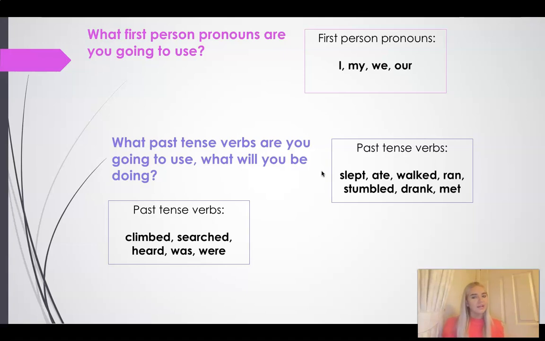So I want you to just have a second and think, what is Fred, your Fred, as in you, going to do in the rainforest? What actions are you going to do? Because we don't want the same ones as me. You want to have different verbs than me so that you have a different diary. So can you have a think, well, what past tense verbs are you going to use? What will you be doing? Pause the video here and can you make a list of 3 past tense verbs that you're going to be using, please? Pause the video now and have a go. Okay, hopefully you thought of some different past tense verbs. There are thousands of past tense verbs out there. Anything that you want to do, like an action, can be turned into a past tense verb.